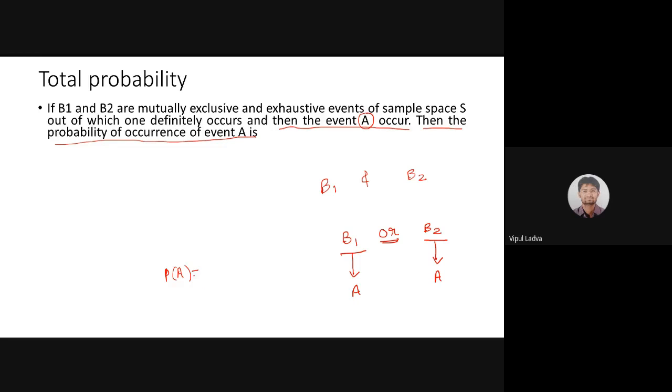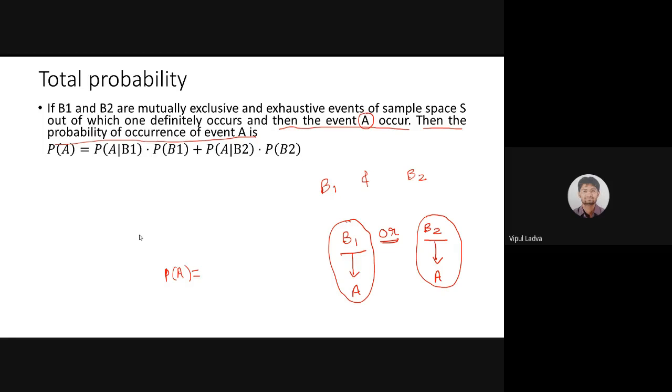Now, I am finding the probability of event A. Then there will be two possible ways, and both are either-or cases. Mark my words, either B1 will occur, and after the occurrence of B1 we will have event A, or event B2 is occurring, and after the occurrence of B2 we will have event A. Using that logic, we have two different ways to find the probability of event A. Based on this will be the formula: probability of A equals probability of A over B1 into P of B1, plus probability of A with respect to B2 into the probability of B2.